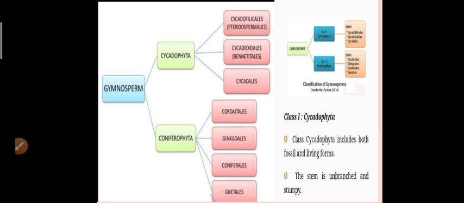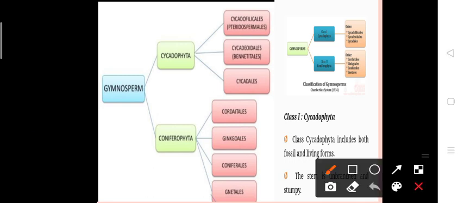According to Chamberlain's classification in 1934, gymnosperms are mainly divided into two classes. They are Cycadophyta and Coniferophyta. Each class is divided into orders.